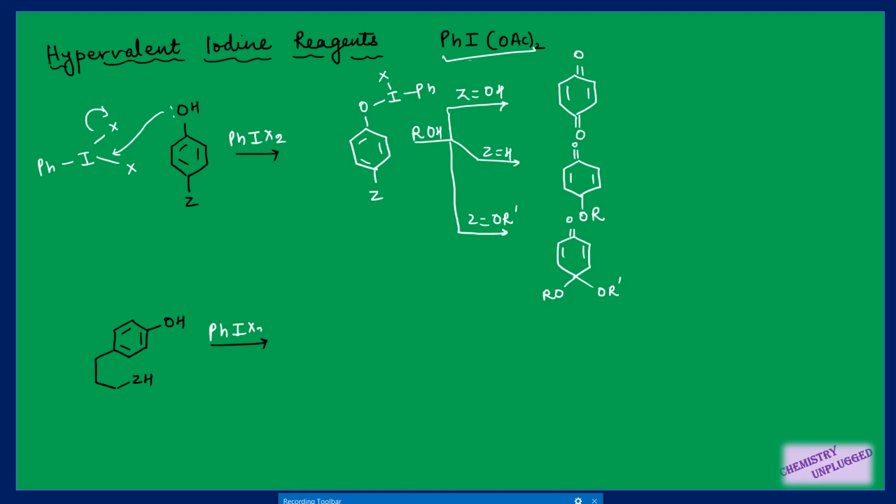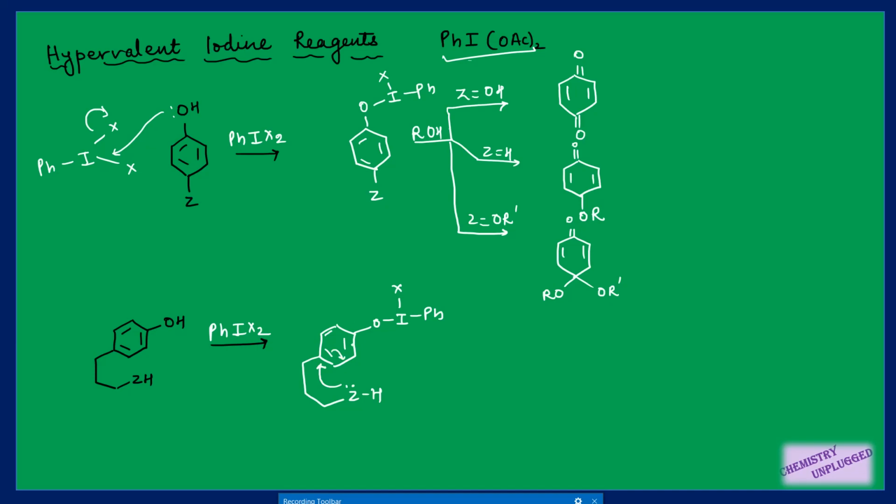Again we will form the same type of intermediate, right? This intermediate will form. Then this Z is generally an atom which contains a lone pair of electrons. You can have nitrogen, oxygen, sulfur. This type of atoms can be present here. So this Z having a lone pair of electrons will attack on this carbon. This bond will shift here.